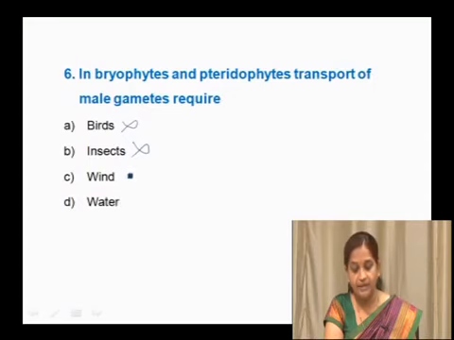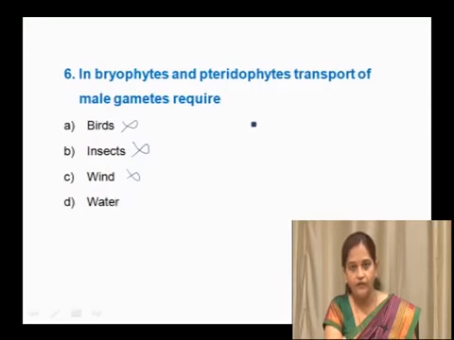Here pollen grains are transferred through wind and that is called anemophily. But we know in bryophytes and pteridophytes, even though bryophytes are amphibians, they are dependent on water for their reproduction. Pteridophytes are terrestrial plants, even then they require water for movement of antherozoids.